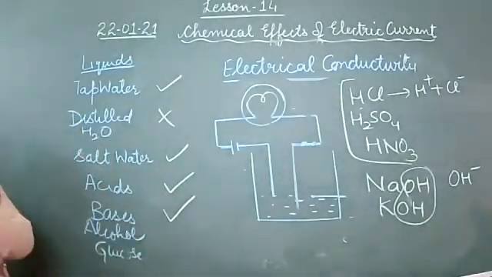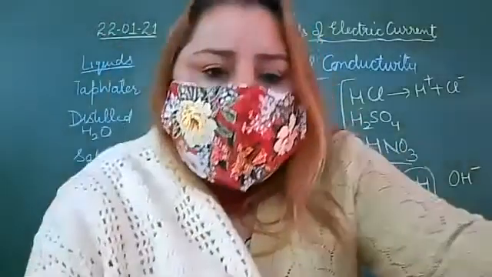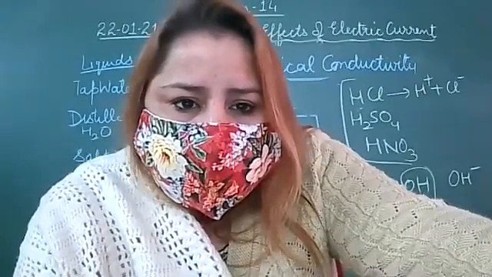Alcohol and glucose. What is the formula of glucose? Yes, Gurshan, what is the formula of glucose? Unmute yourself. Raghav, unmute yourself.